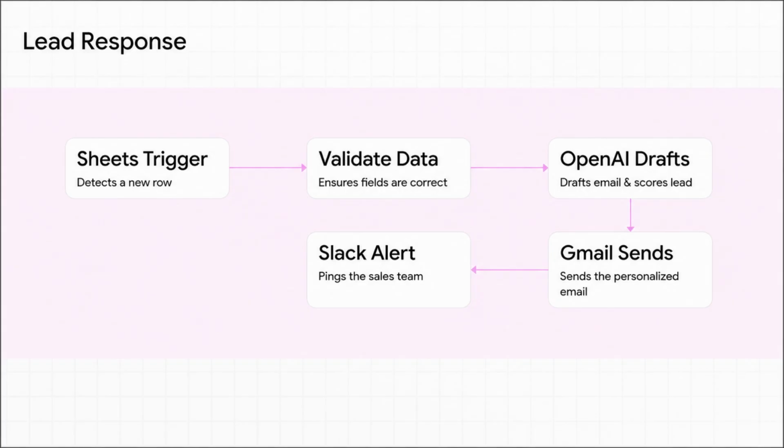Moving on to lead response. Picture this. A new lead, let's call her Sarah, drops in with a $10,000 budget. She submits her info, and that creates a new row in Google Sheets. Boom, the trigger fires. The agent's hands instantly spring into action. OpenAI drafts Sarah a highly personalized email, scores her as a high-value lead, sends the email via Gmail, and simultaneously pings your sales team right in Slack with all the details.